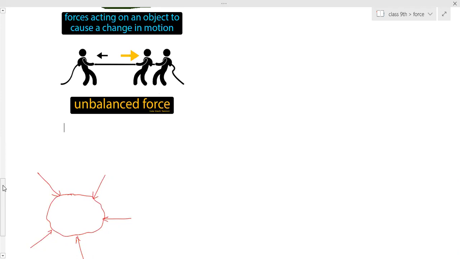In every condition, the frictional force is acting, which brings the object back to rest. The frictional force discovery was done after Galileo's experiment.